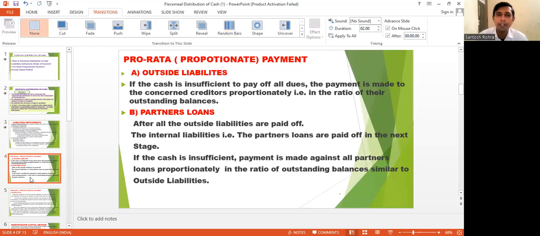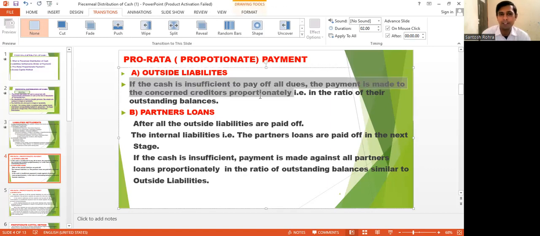Coming to the next point, suppose at the time of dissolution some amount of cash is received after selling assets, which is called the realization amount. If the cash is not sufficient to pay any liability, then whom to pay first?